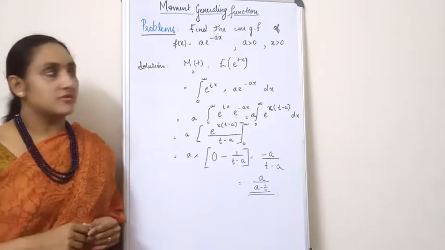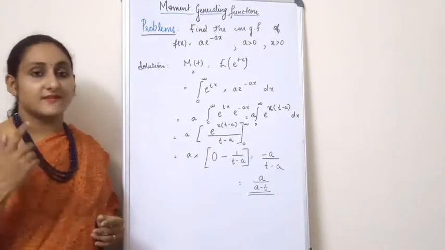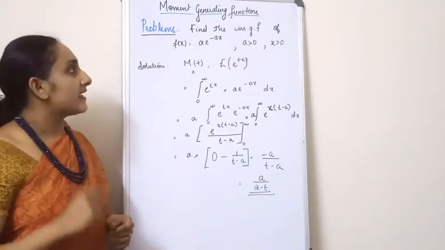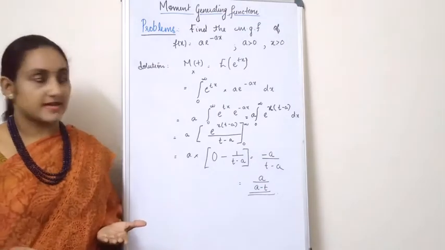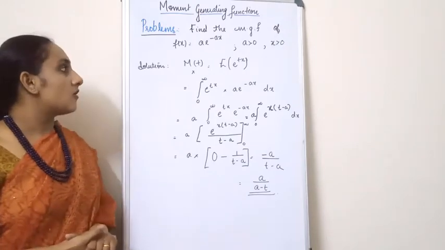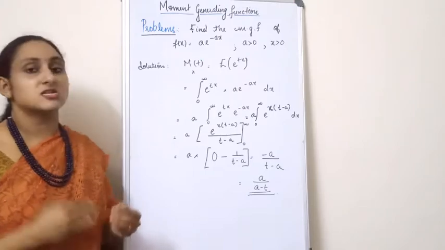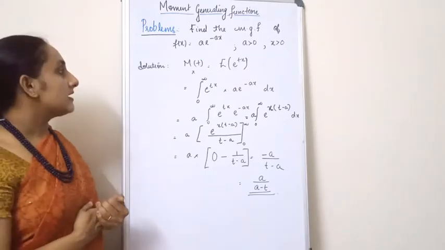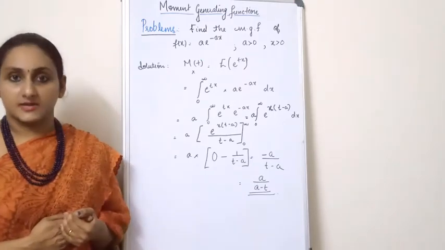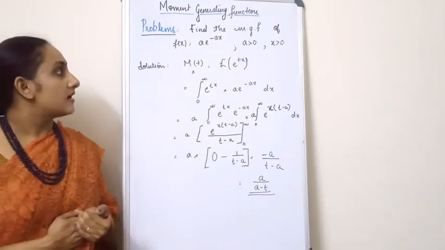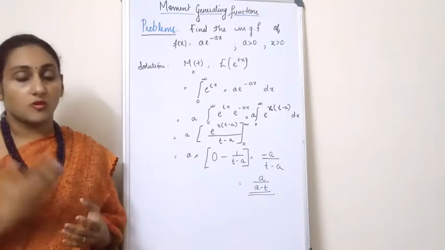So our next problem is to find the MGF of the function f of x is equal to a into e raised to minus ax, where a is greater than 0 and x is greater than 0. So the solution is, you all know the formula for M(t), and M(t) is equal to expectation of e raised to tx. Since x is a continuous variable, which is clear from the problem, and the range of x is greater than 0, that is, it can go up to infinity.